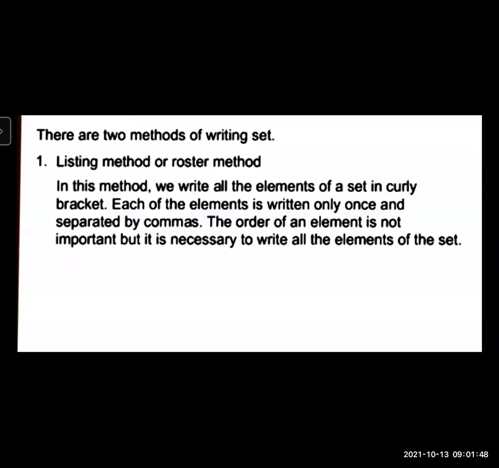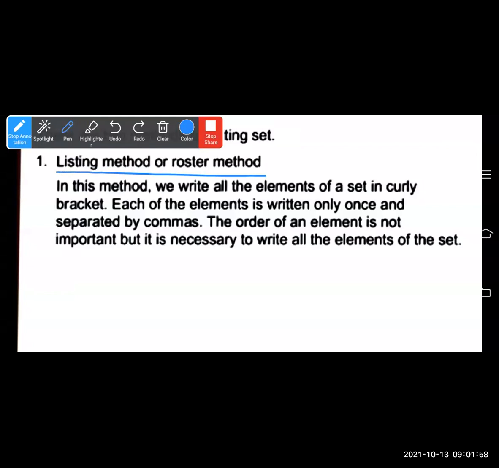Method of writing sets. There are two methods of writing sets. In those two methods, this listing method is also known as the roster method. You can see here, listing method or roster method. In this method, we write all the elements of a set in curly brackets. Each of the elements is written only once and separated by commas. The order of an element is not important, but it is necessary to write all the elements of the set.